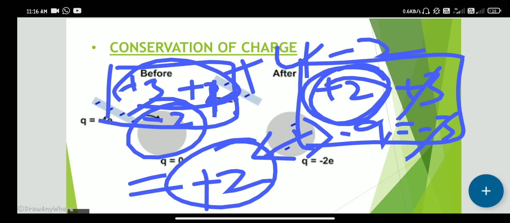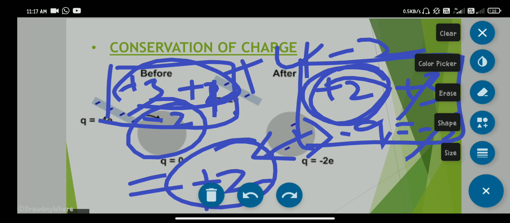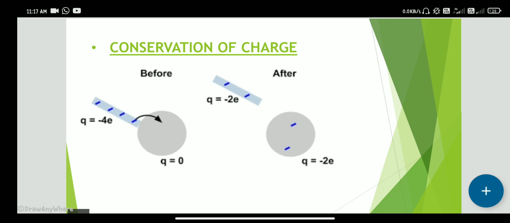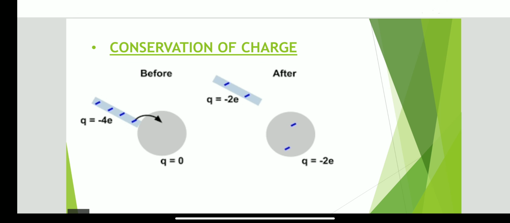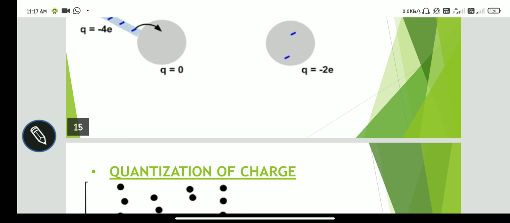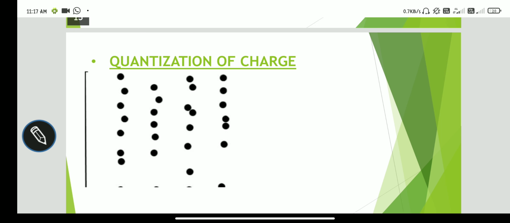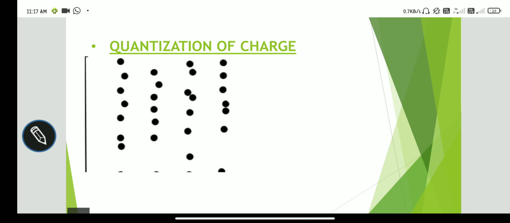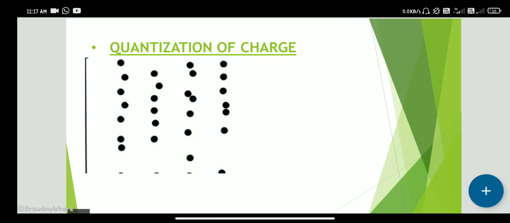So charge can neither be created nor be destroyed, but we can transform it from one form to another form. So this thing is happening. So this is the conservation of charge. Let me discuss what is meant by quantization of charge.